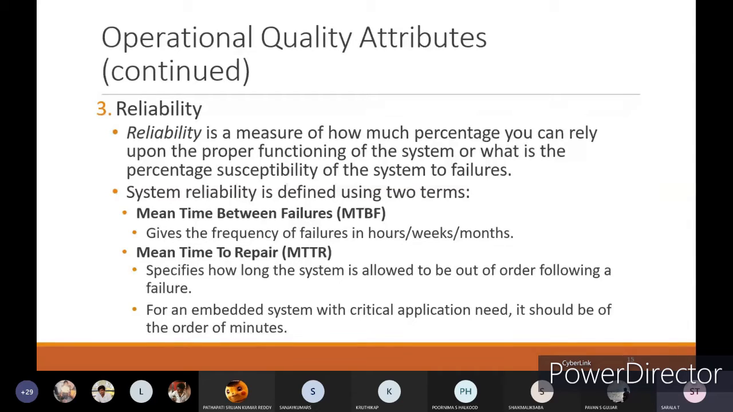For an embedded system with critical application needs, it should be of the order of minutes. If you are dealing with critical applications or embedded systems, then this repair time should always be within minutes. Within minutes you should come back to the proper functioning condition and run it, because in critical application conditions you can't provide longer time for the repair.